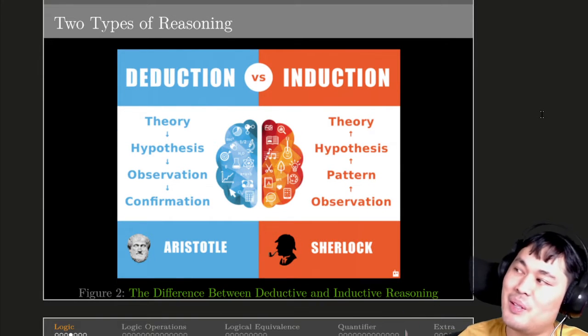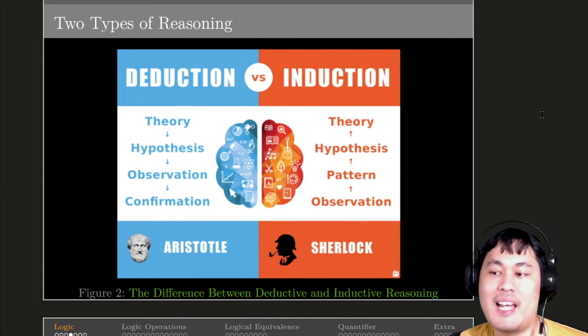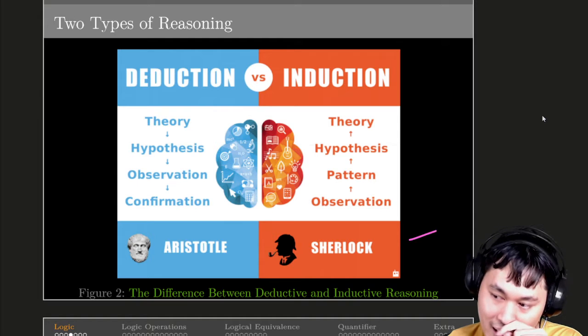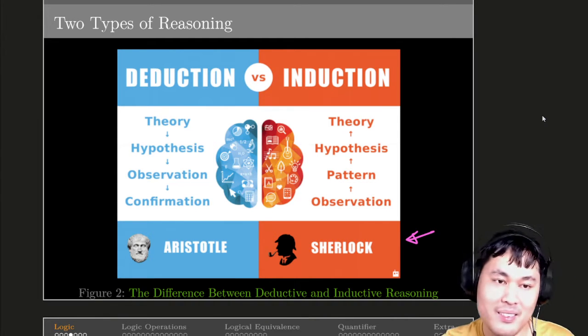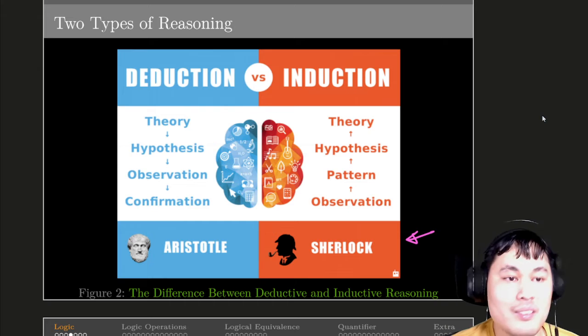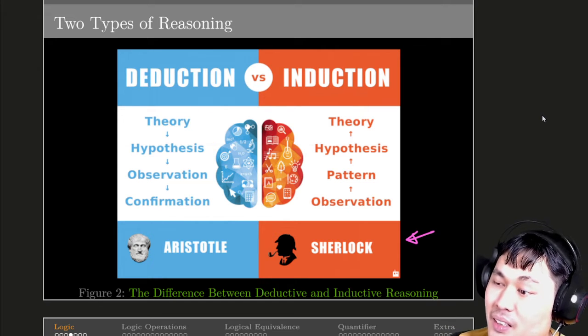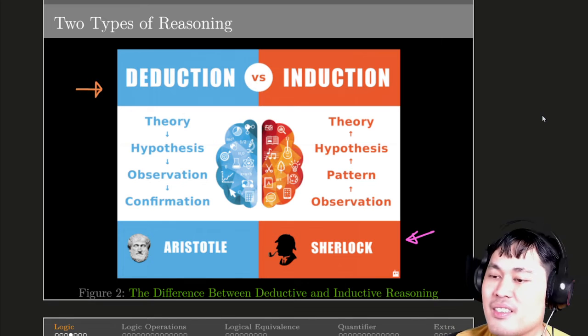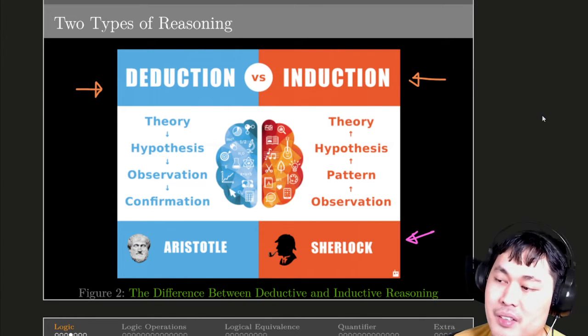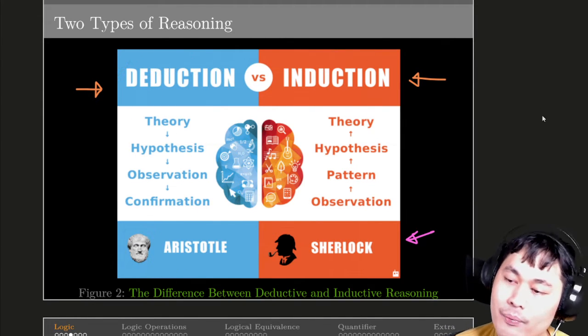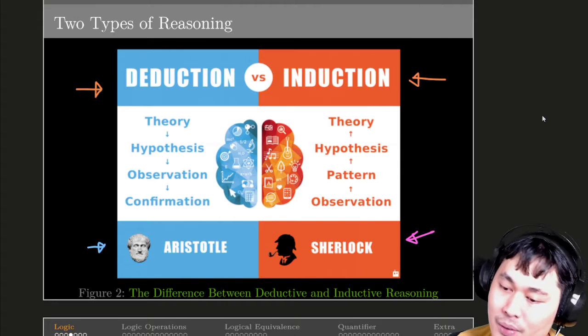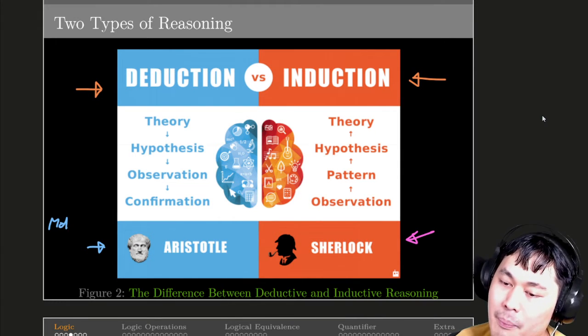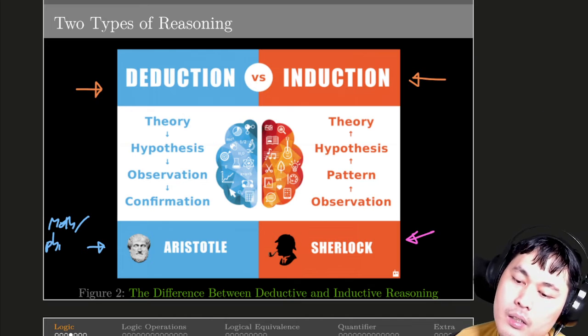I think when people claim that they are logical, they think about the Sherlock Holmes type of logical thinking. And in logic, there are two branches, or let's say two types. First is deduction, on the left, which is associated with Aristotle, or math, or philosophy.